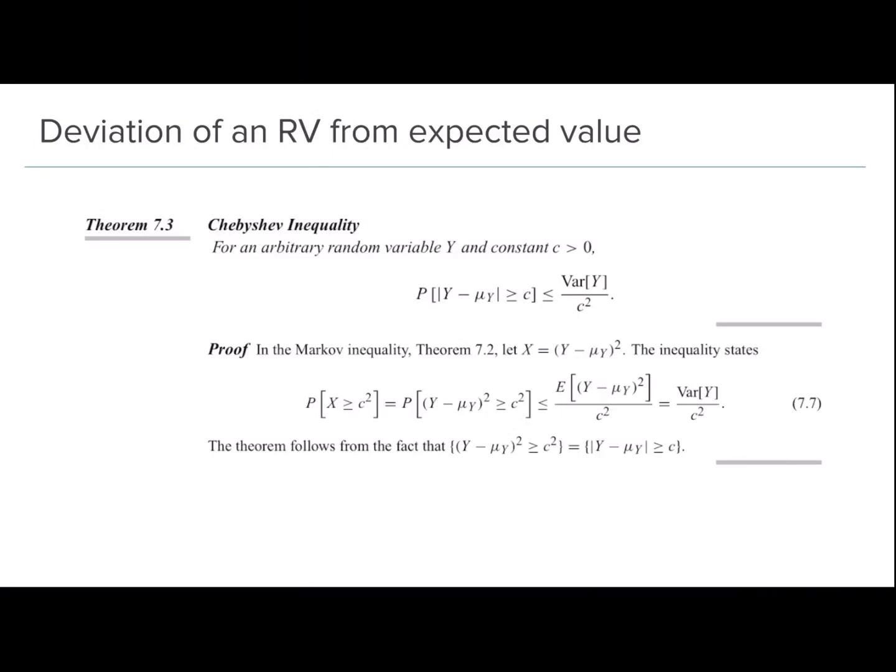Now, the Markov inequality was valid only for non-negative random variables, so X had to be non-negative. What this means is that (Y minus mu_Y) whole squared has to be non-negative, and this will always be non-negative, right? So Markov was valid only for non-negative random variables, but Chebyshev is valid for all random variables.